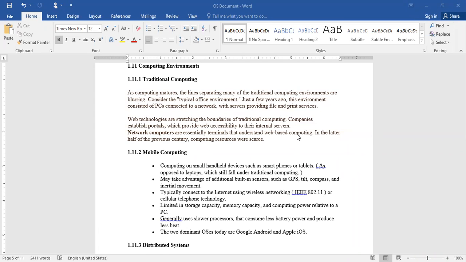So later on, once web technologies were implemented, the entire scenario changed. There is no limitation on the construction of the network. You can transfer data from any place to any place in the universe, provided you have internet connectivity.